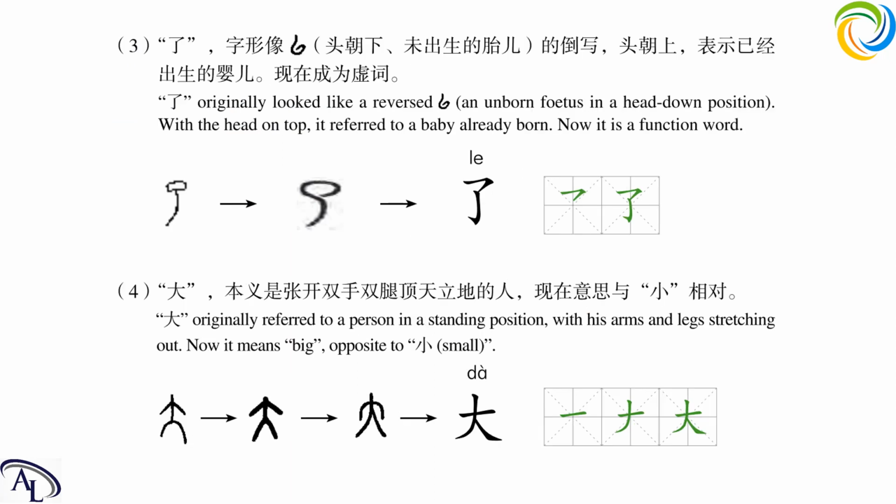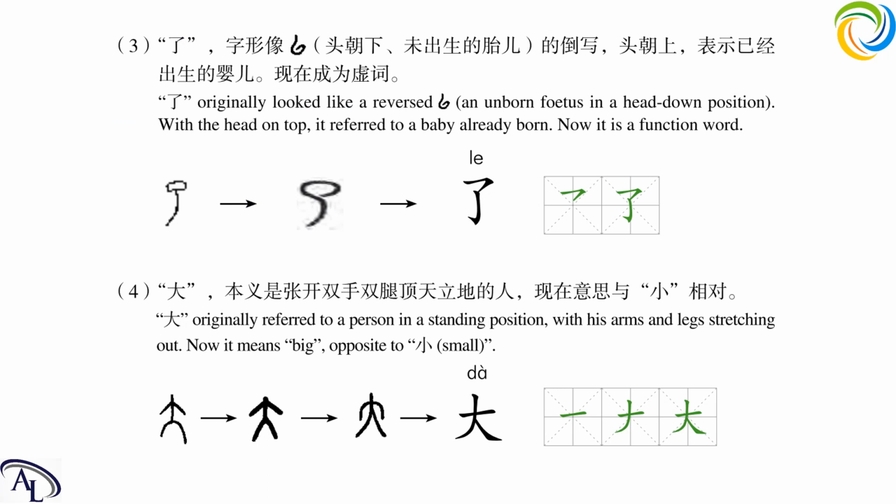Next one is 了 we learned today, which indicates the change of a circumstance. In ancient times, it looked like a baby just born. And now it looks like this. Let's see how to write it. First, a horizontal to left falling, and then a vertical hook. Write it with me again, really easy one. Horizontal, left falling, vertical hook. This is 了.